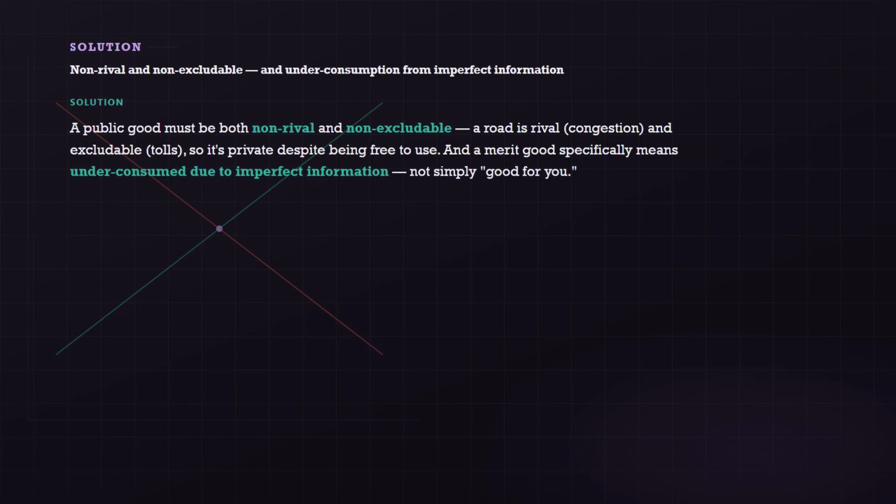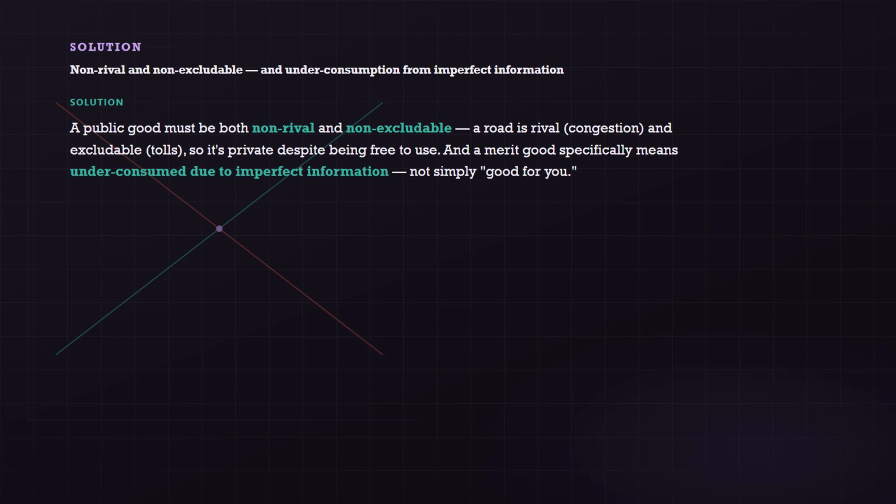Here is the solution. A public good must be both non-rival: one person's use doesn't reduce how much is available for anyone else, and non-excludable: impossible to stop someone using it without paying. A road is rival, since traffic congestion happens, and excludable, since tolls exist. So despite being free at the point of use, it's a private good, not a public good. Free to use describes how it's paid for, not what kind of good it actually is.